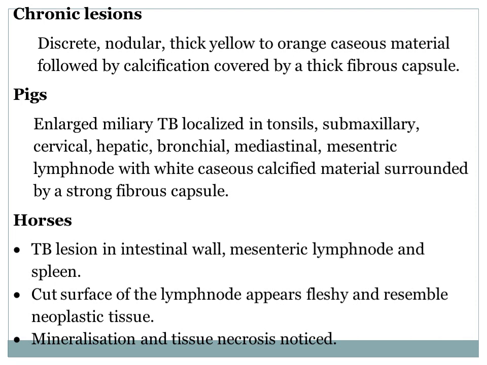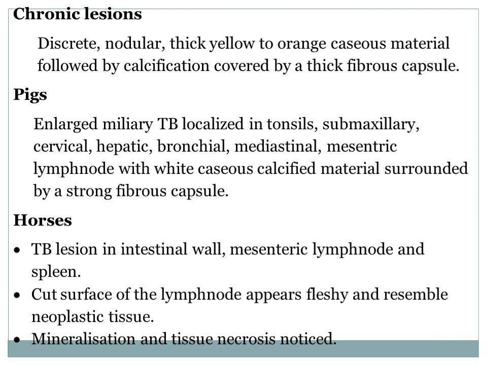The disease is chronic, produces chronic lesions, discrete, separated, many nodules, with thick yellow to orange caseous material inside the nodule, followed by deposition of calcium granules, calcification, and covered by a thick fibrous capsule. This is called a tubercle, which is a characteristic of tuberculosis.